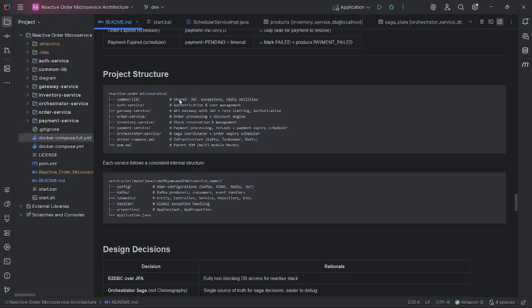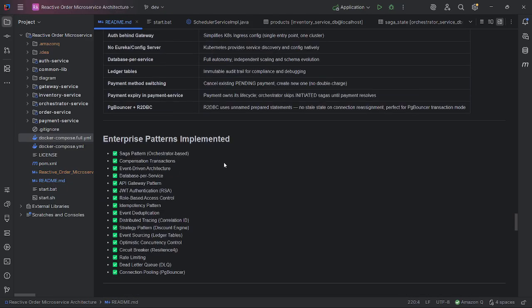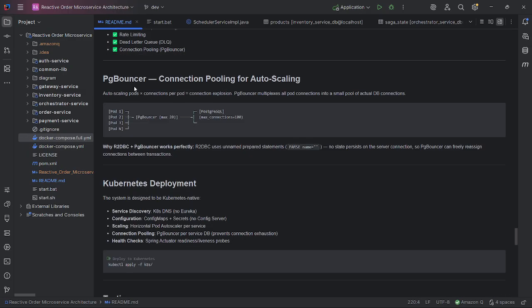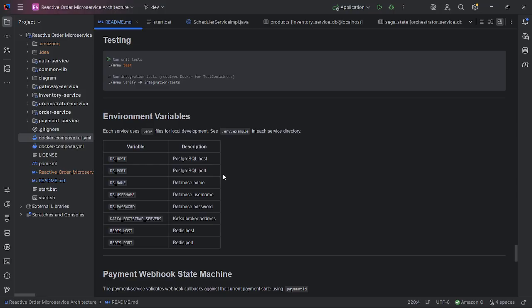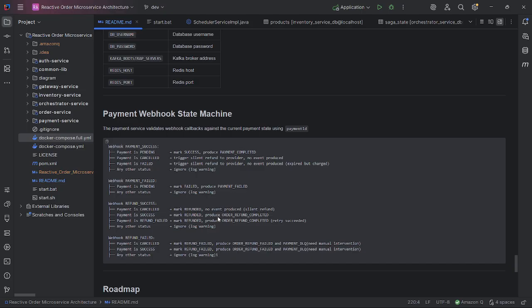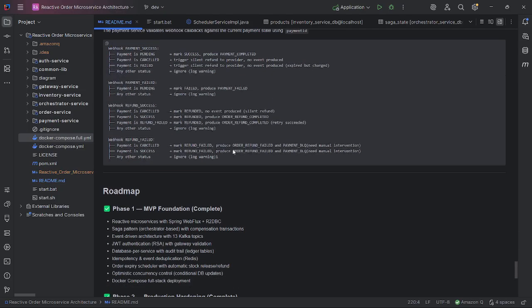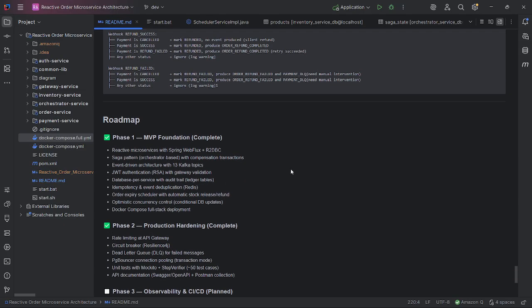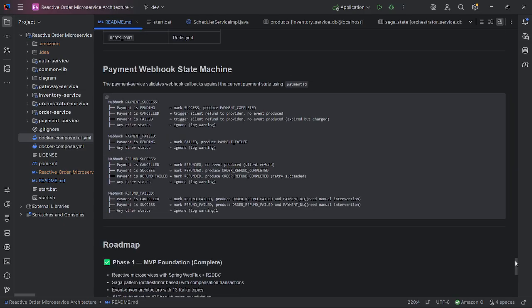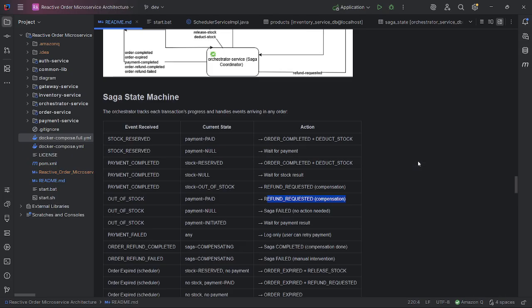Okay, this is the project structure, design decisions, enterprise patterns implemented, finance, Kubernetes, testing, environment. For the payment webhook, there is also a state machine, which is another layer of complex state machine. We'll skip it for now, so as not to make the video too long. Let's try it. Sorry, first is the live demo, happy path.